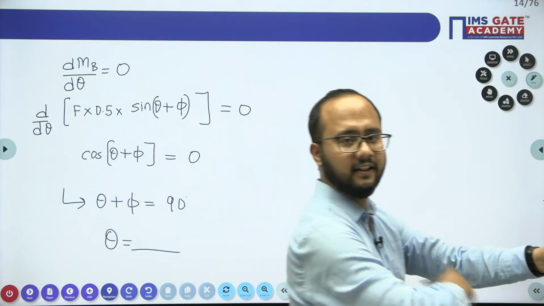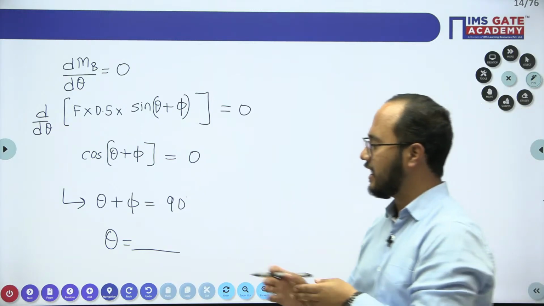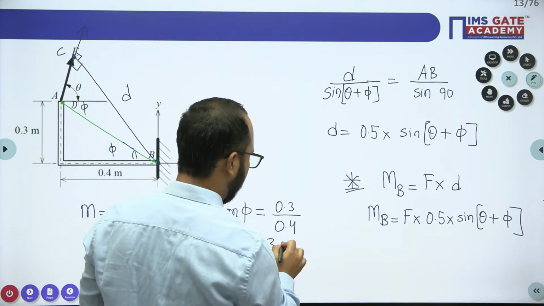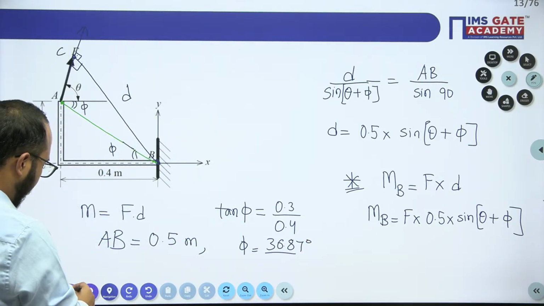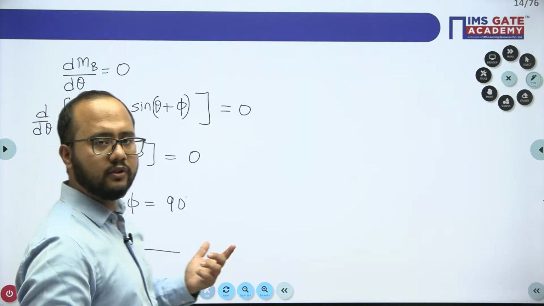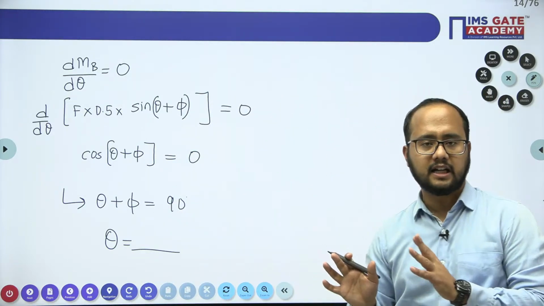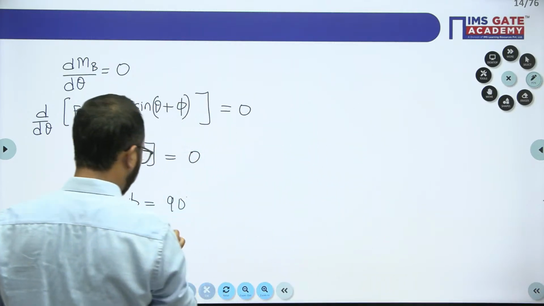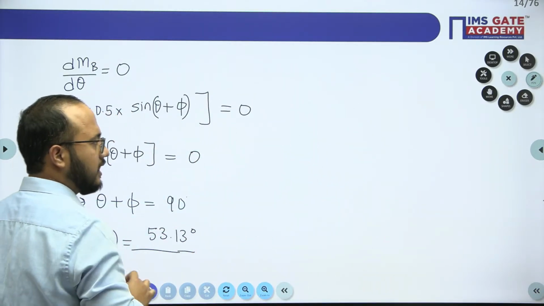Right? 53 degree. Yes, 53 degree. See, actually if you calculate this phi value, it is coming out to be 36.87 degree. And if you take the value here, obviously complementary angles will be there. So 53.13 will be the correct answer here. Okay, so the answer will be 53.13.